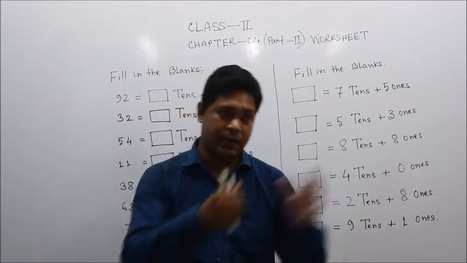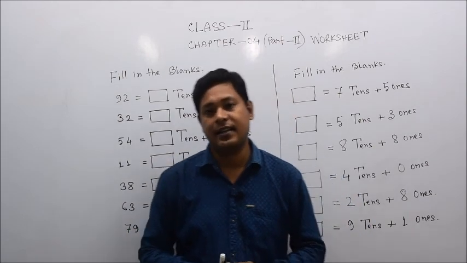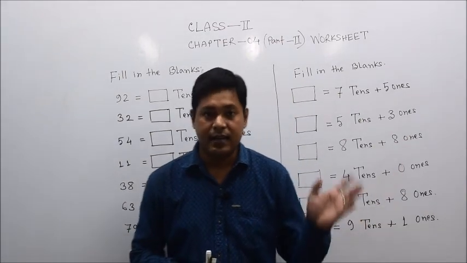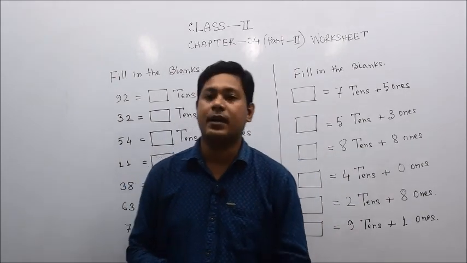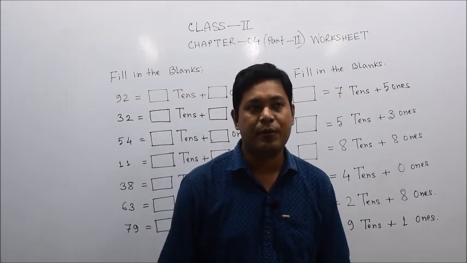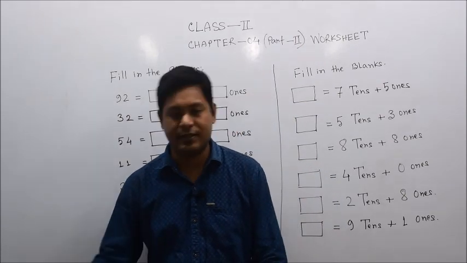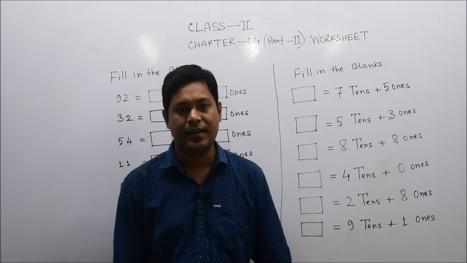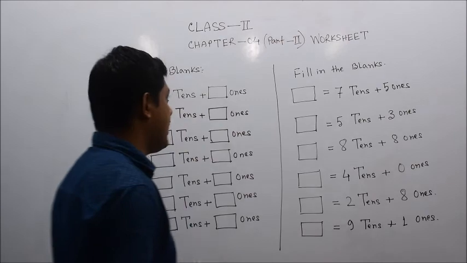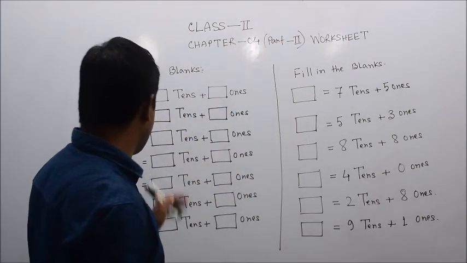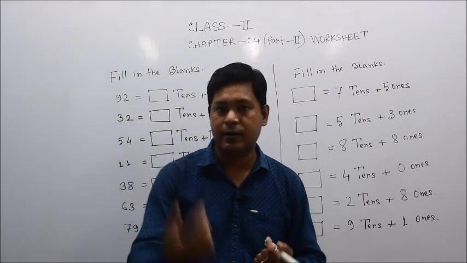If in each group we keep 10 students, so 10, 10, 10, if the number is 90, we can find that 9 tens together become 90. That means the total number of groups that can be formed from 90 is 9, because making groups of 10 each, we can form 9 groups. So related to this chapter, some types of these questions will be there. This one is from the numeral portion, and there will be an objective portion, because drawing is needed in the objective portion. Okay, I will see you in the later period.